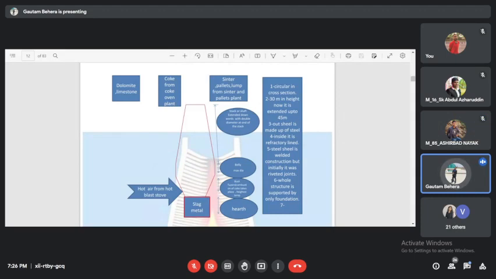So the main reason is, you can get a question like why we cannot feed fines into the blast furnace, why we are charging lumps, or sinters, or pellets. The main answer is that we are supplying hot blast at a very high velocity, that is 200 to 300 meters per second. Such a high velocity hot air will take away the fine particles from the top, and there will be a loss of material. And second, another important point is you will lose your permeability inside the blast furnace.